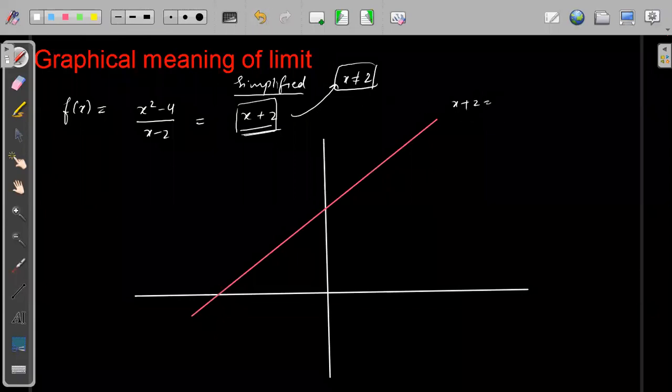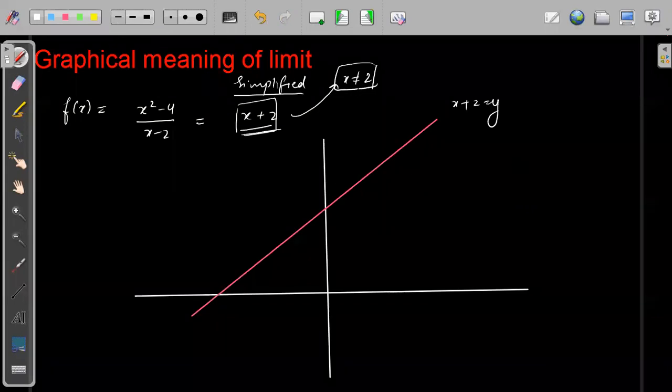x plus 2 is equal to y. So Viksha, we have already said that x is not equal to 2, because for 2 it will not be defined.